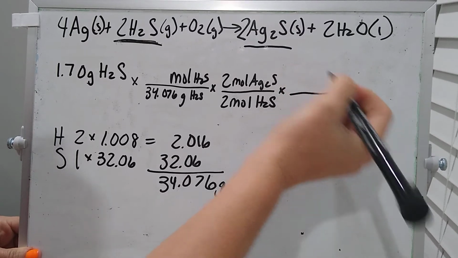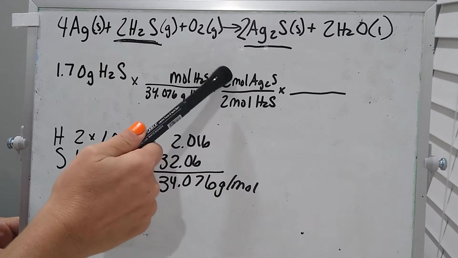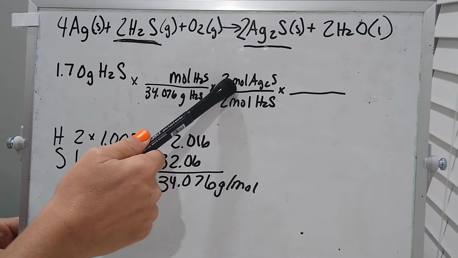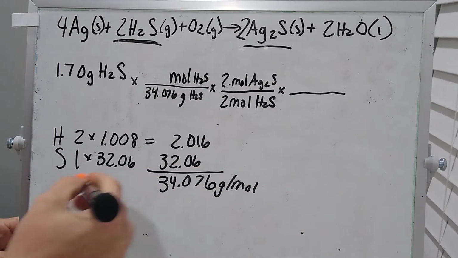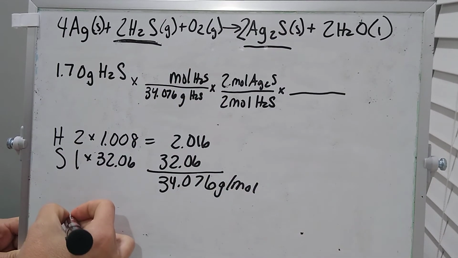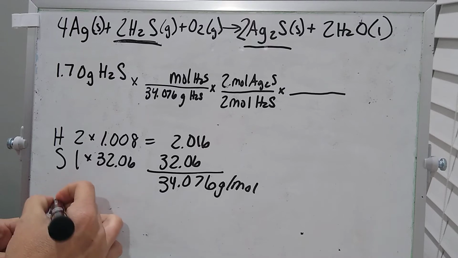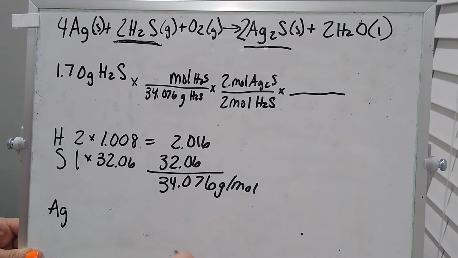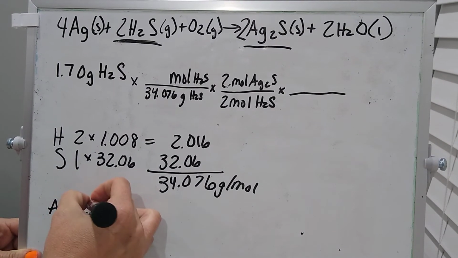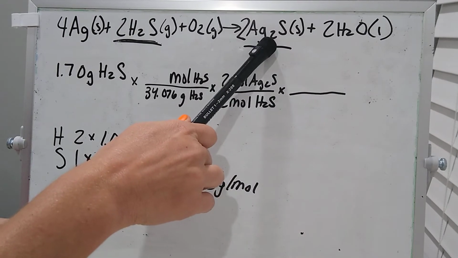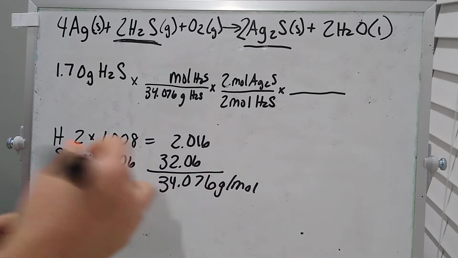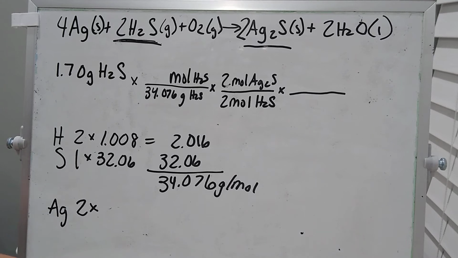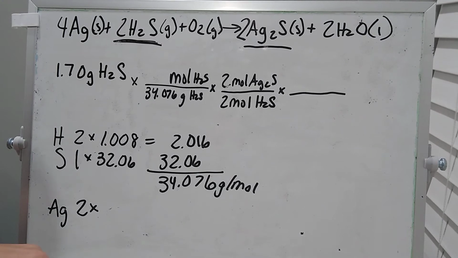Okay, we're not done because we're being asked for the mass that can be produced. So remember, your mass is grams per mole, and I've got mole Ag2S here. So we need to find the molecular mass of Ag2S. So we've got your silver. We have 2 of those. Right now we're just working off of the subscript. We're not worrying about the coefficient. So silver, how much does silver weigh? See if you can beat me.